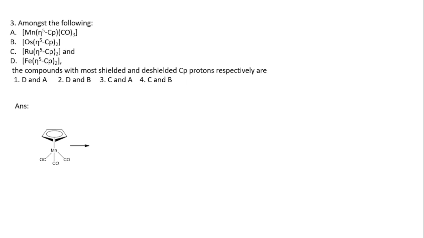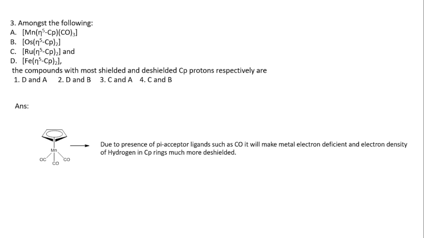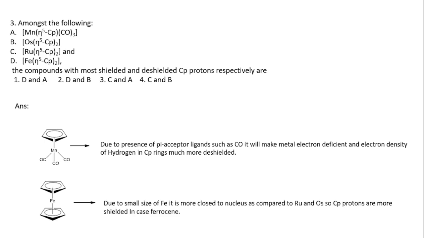So it makes these Cp protons much more deshielded than the others. Next, in this complex, that is ferrocene, the Cp protons are shielded due to the small size of iron, which is closer to the nucleus as compared to the ruthenium complex and osmium complex. So Cp protons are much more shielded in case of ferrocene.